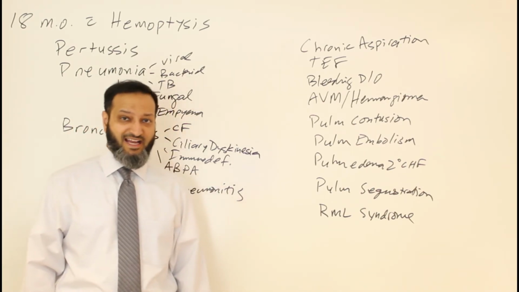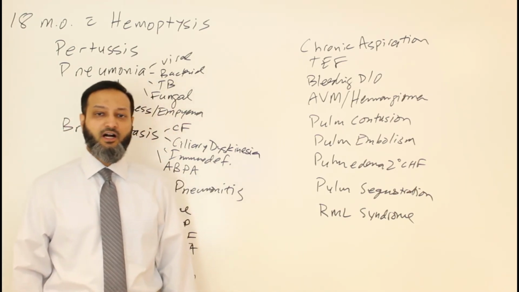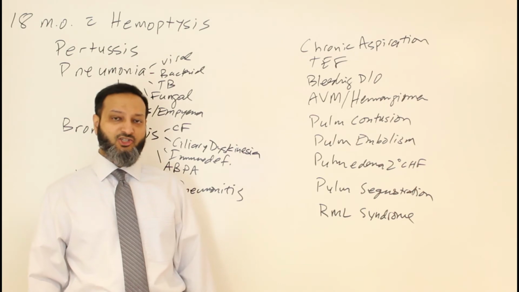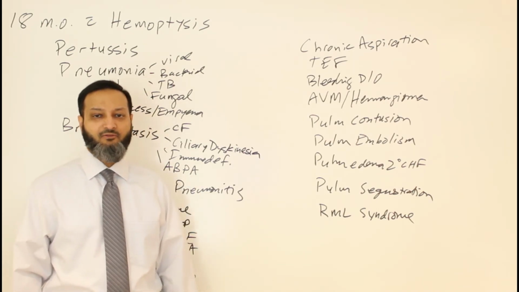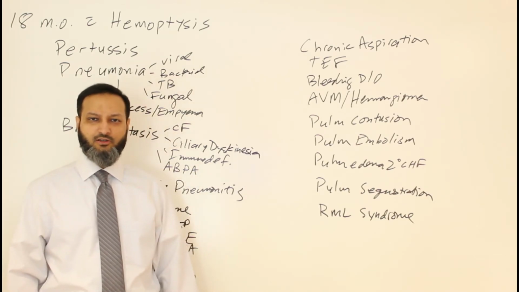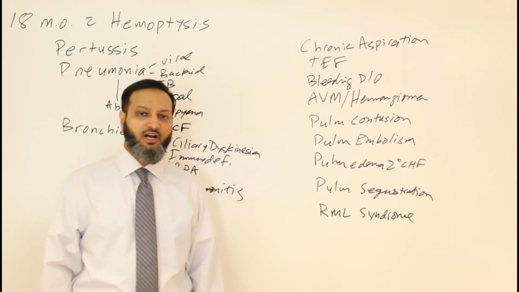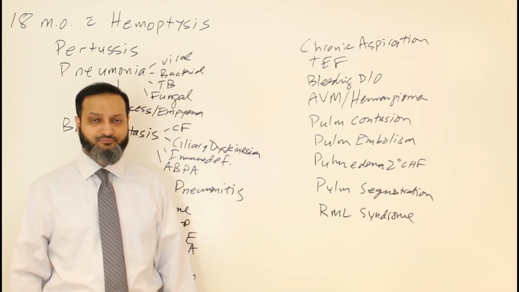Her sweat test came back negative to help rule out cystic fibrosis. And her immunoglobulins, everything was normal. Her IgG, IgM, IgA was normal, but her IgE level was a little bit elevated. Not super high, but just a little bit elevated. So she had a little eosinophilia and a little elevation of her IgE as part of the initial workup.